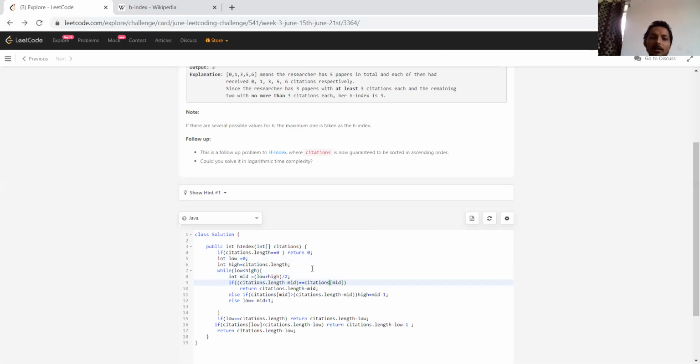If I am able to find that, I'm just going to return citation dot length minus mid. Basically I'm returning the index position. Then if citation of mid is greater, same as the binary search problem, I go for high equal to mid minus 1, otherwise low equal to mid plus 1.